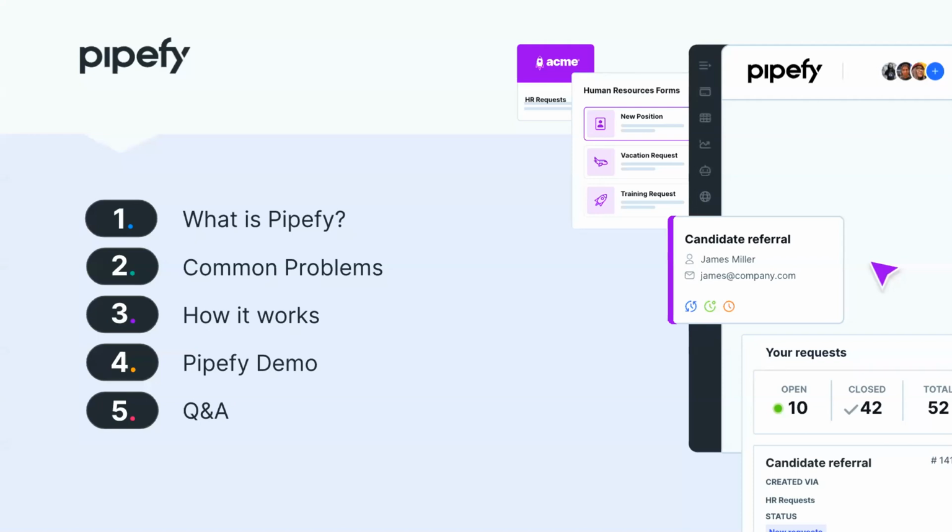So here's our quick agenda. What is Pipefy? We're going to go over a quick description of what that is, some of the common problems we see, how it actually works, as well as then finally go into our Pipefy demo. And then of course, some questions and answers right at the end.